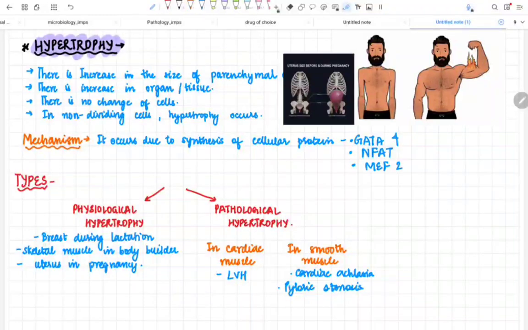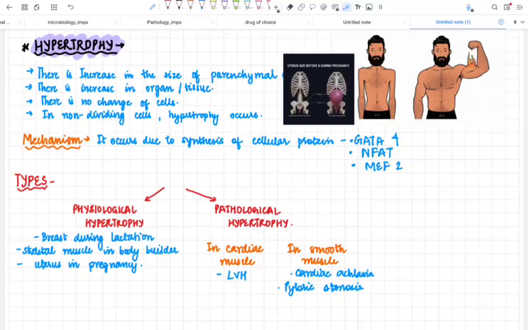Physiological hypertrophy is usually seen during lactation in the breast, and in skeletal muscle in bodybuilders. You can see in the image that due to the hypertrophy of the skeletal muscle cells, there is an increase in the size of the man. Now, the uterus in pregnancy. You all know that the uterus during pregnancy is increased. Now this increase is not only because of hypertrophy but also because of hyperplasia, because I have mentioned earlier that in other organs except the skeletal muscle, hypertrophy comes along with hyperplasia.